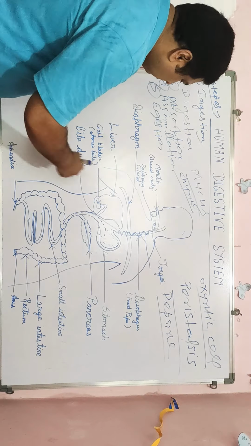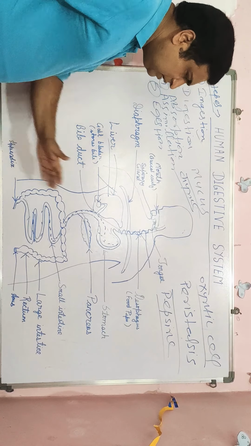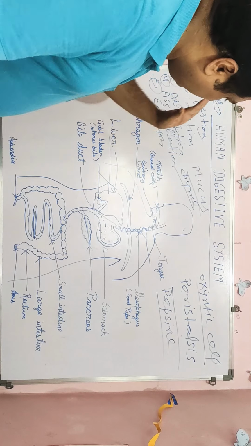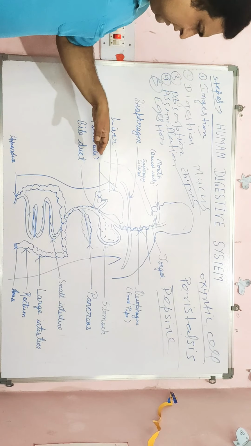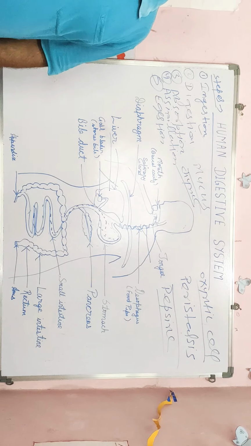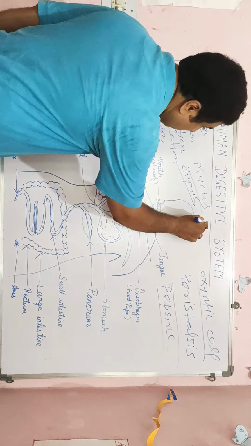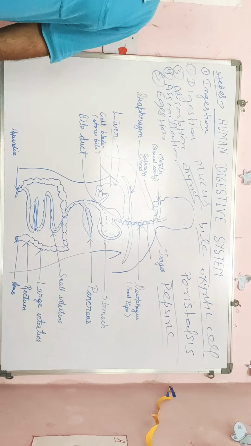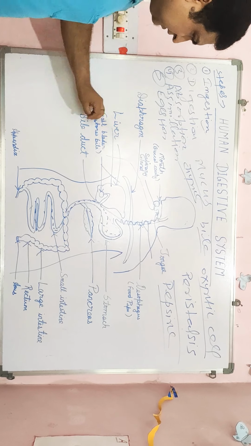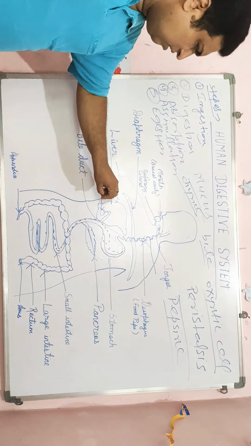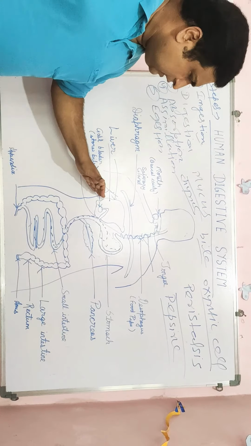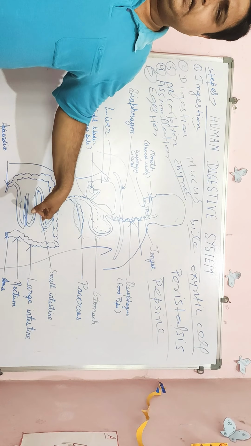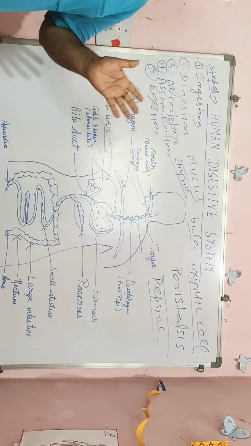The two organs are: one is the liver, present on the right side, and this liver secretes bile juice. This bile juice is stored in the gallbladder, and after that from the gallbladder it goes to the small intestine. In the small intestine, what happens?